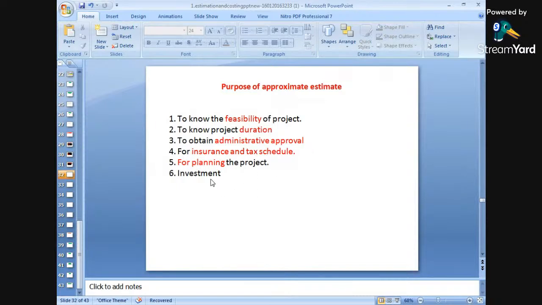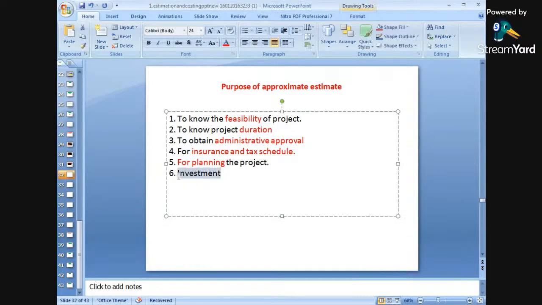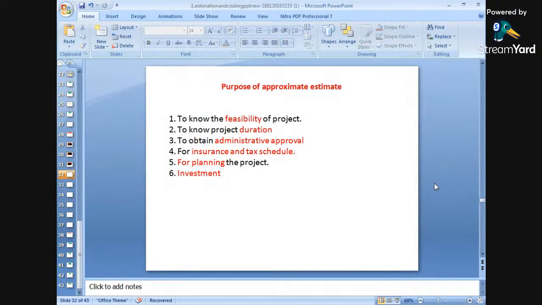And finally, for the investment point of view also. If some firm is interested in investing its amount, or is interested in giving some amount from the profit point of view, then for the investment point of view, the approximate estimate again plays an important role.